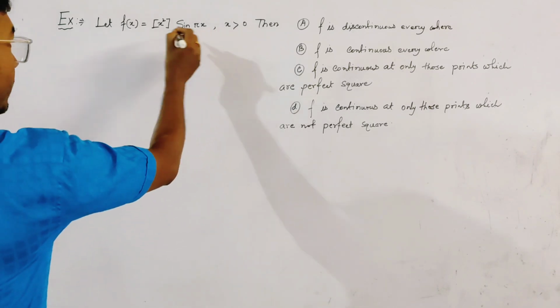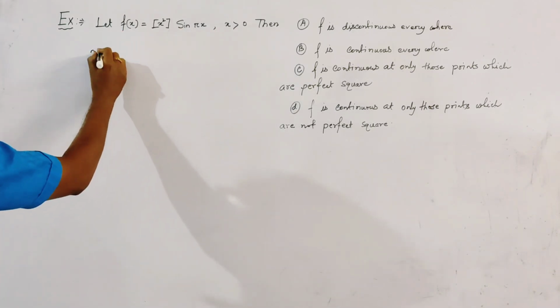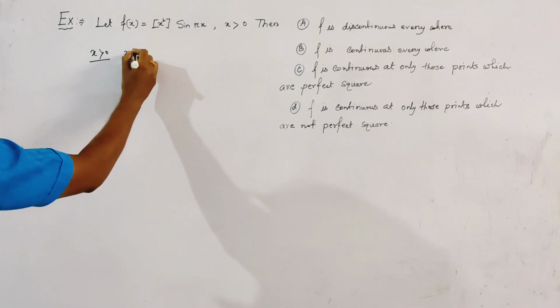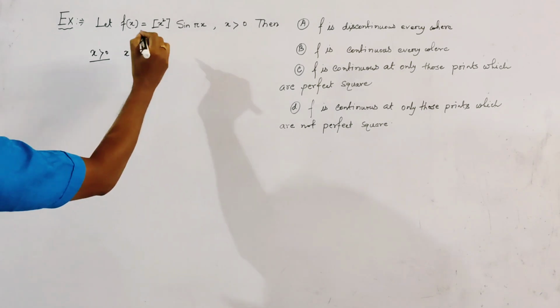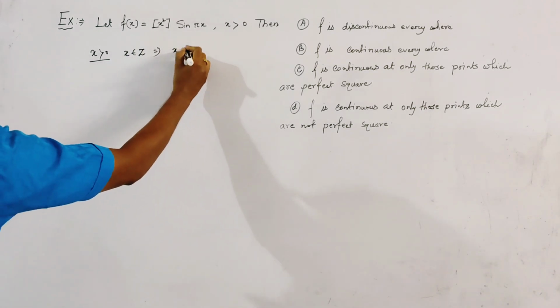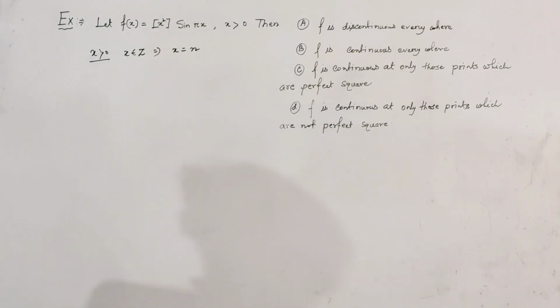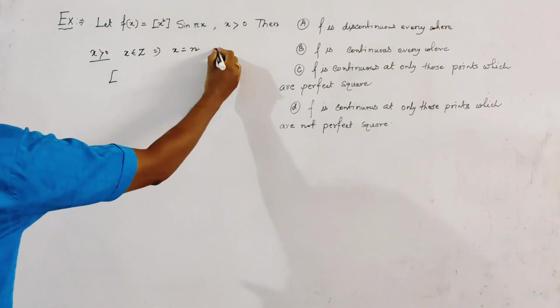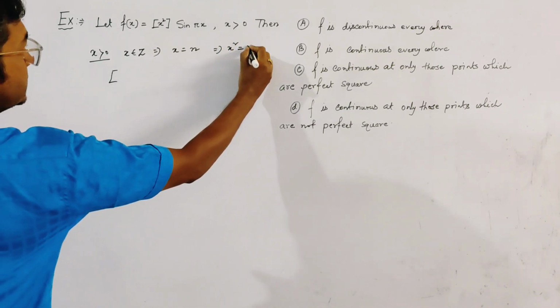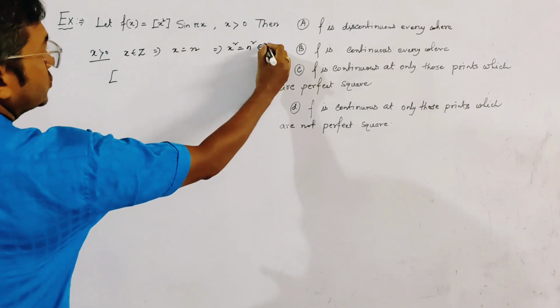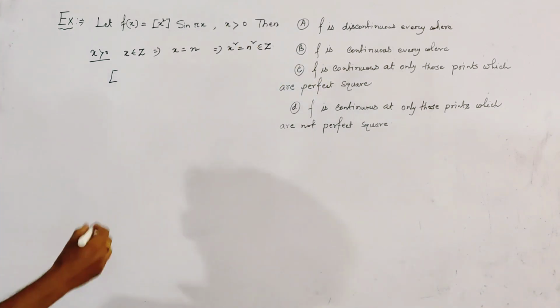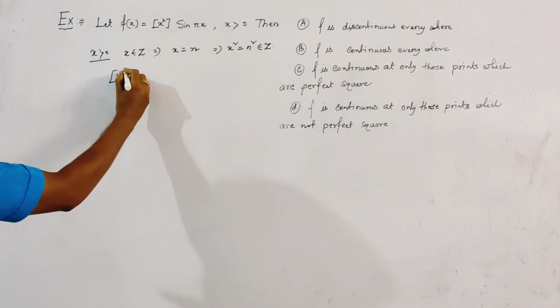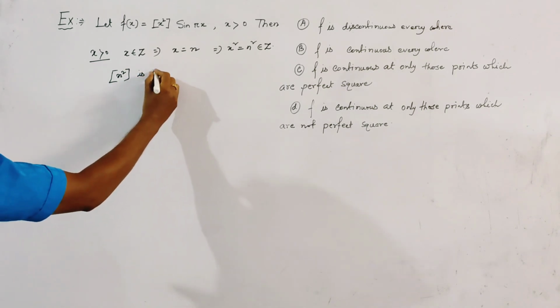We first take x greater than 0 where x belongs to Z, and in this case we let x equal n. We know that x² equals n², which belongs to Z also, and [n²] is discontinuous.